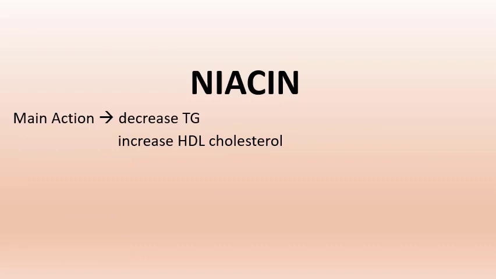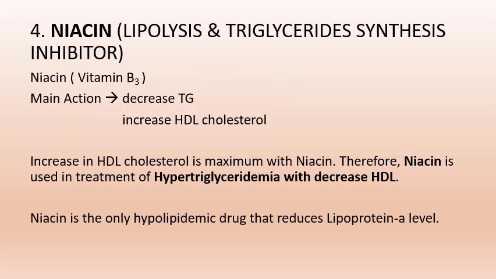In the previous lecture, we have studied about statins, bile acid binding agents, and fibrates. Next drug for the treatment of dyslipidemia is niacin. The main action of niacin is to decrease triglycerides and to increase HDL cholesterol. Niacin is also known as lipolysis and triglyceride synthesis inhibitor.